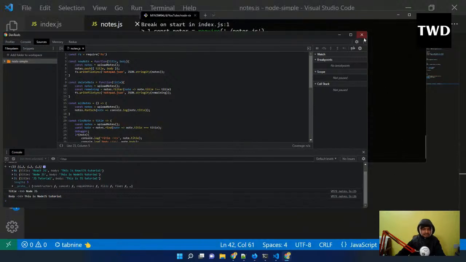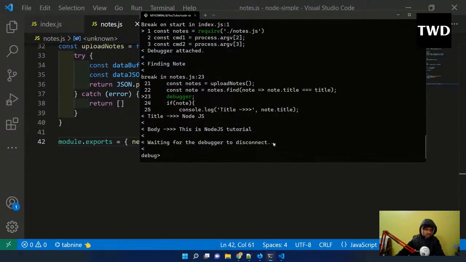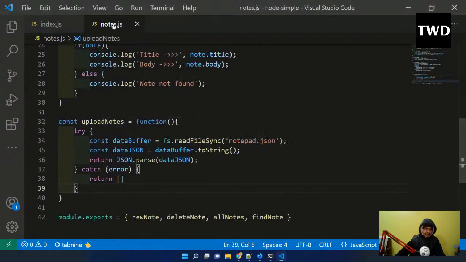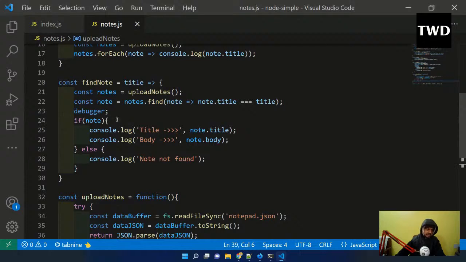So that is how the node.js debugger works. You can use it, nobody is stopping you from using console.log, but in bigger companies you will have to use this debugger. Most people use this debugger, and it is much easier to put this debugger anywhere. You can put this debugger word anywhere, and then you can check it. So with all the process which I have told, this is how debugger is done.